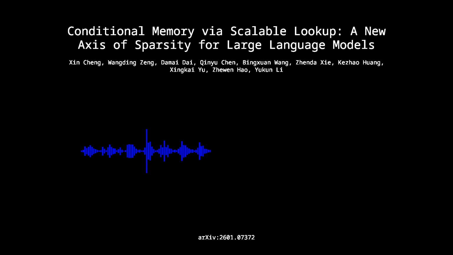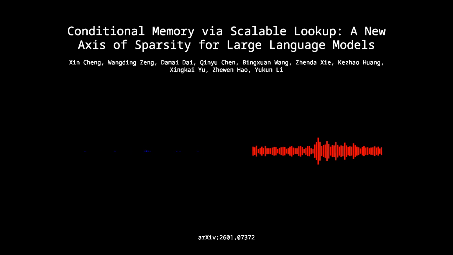Yes. Because the N-gram IDs are deterministic based on the input, the CPU can act as the prep cook. It queries the host DRAM over the PCIe bus, fetching the ingredients, while the GPU, the chef, is still processing the dense computation for the very first transformer block. It is pure asynchronous prefetching. You entirely decouple the parameter storage from the GPU's high bandwidth memory. So by the time the GPU reaches the Engram layer, the memory is already waiting for it. Exactly. The compute intensity of the early dense blocks masks the latency of traversing the PCIe bus.